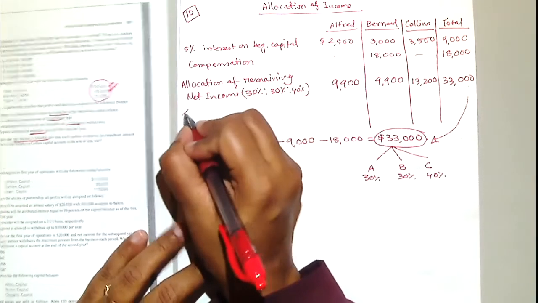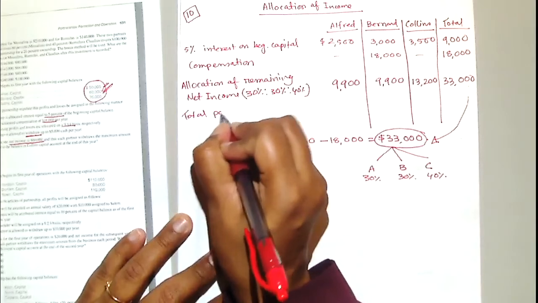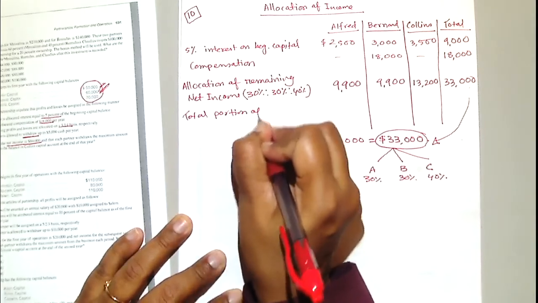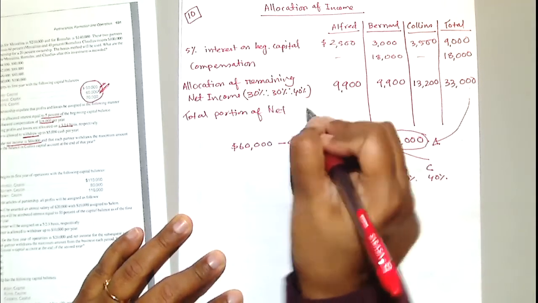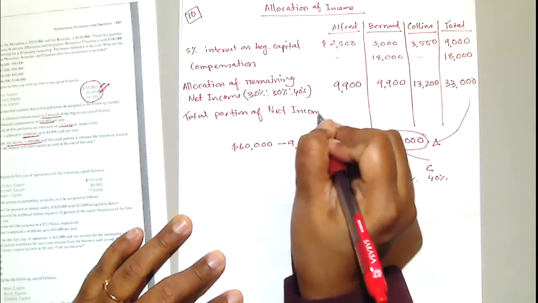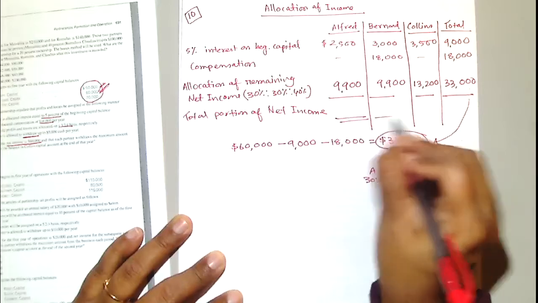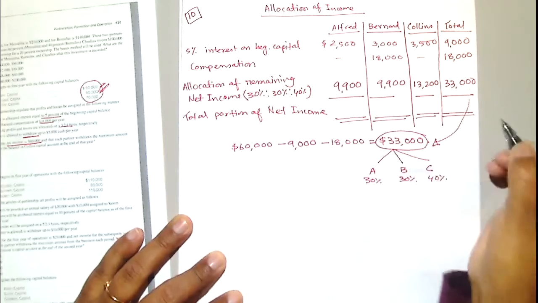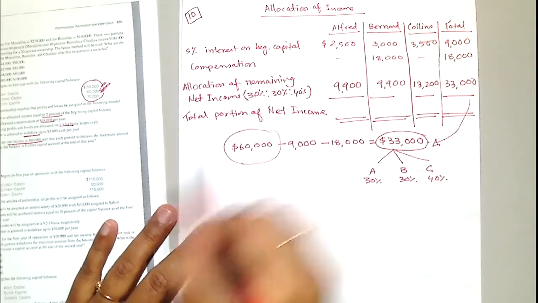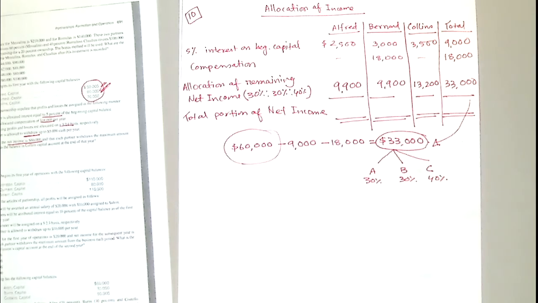So now we will write down the total portion of net income. We just prepared our income allocation statement, and you will see who will get how much. We actually allocated this whole $60,000 net income, but we followed the conditions. We paid interest, we paid compensation, then the remaining amount we allocated following this ratio.